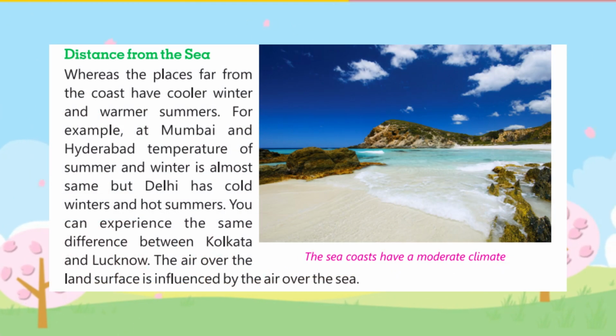Distance from the sea. The places far from the coast have cooler winters and warmer summers. For example, at Mumbai and Hyderabad temperature of summer and winter is almost same but Delhi has cold winters and hot summers. You can experience the same difference between Kolkata and Lucknow. The air over the land surface is influenced by the air over the sea.